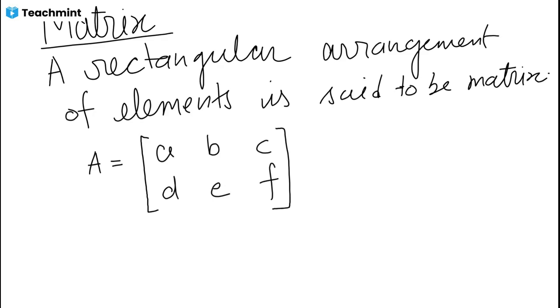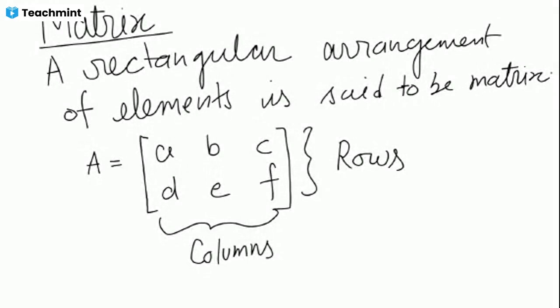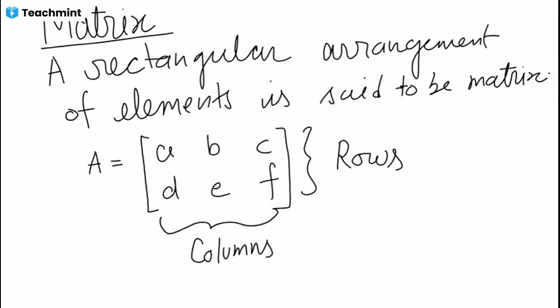Okay. Or we can say in another way that if we arrange elements in rows, we have two rows, two horizontal arrangements. So we say these are two rows. And we have three vertical arrangements, so we can say we have three columns. Got it? Yes. So this representation is said to be a matrix.